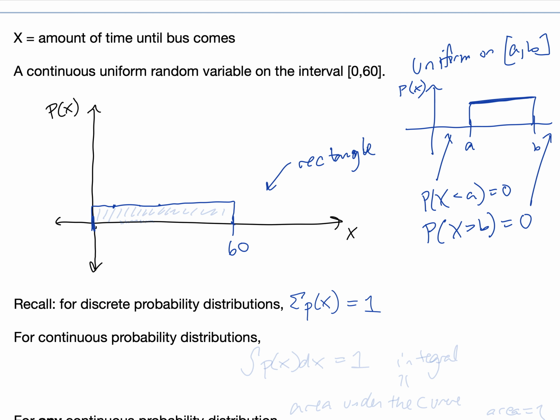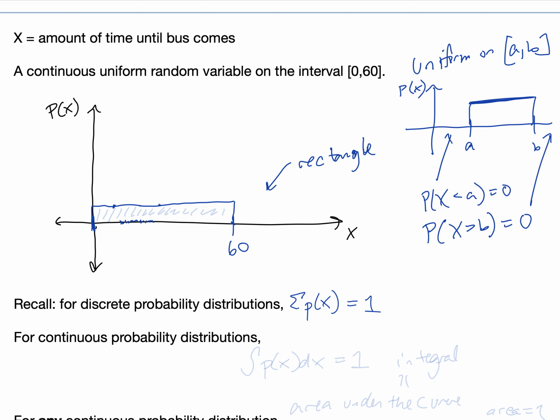What about for continuous distributions? What would that relate to? So with continuous probability distributions, the whole idea is that there's infinitely many possible outcomes. What does adding up infinitely many values look like?